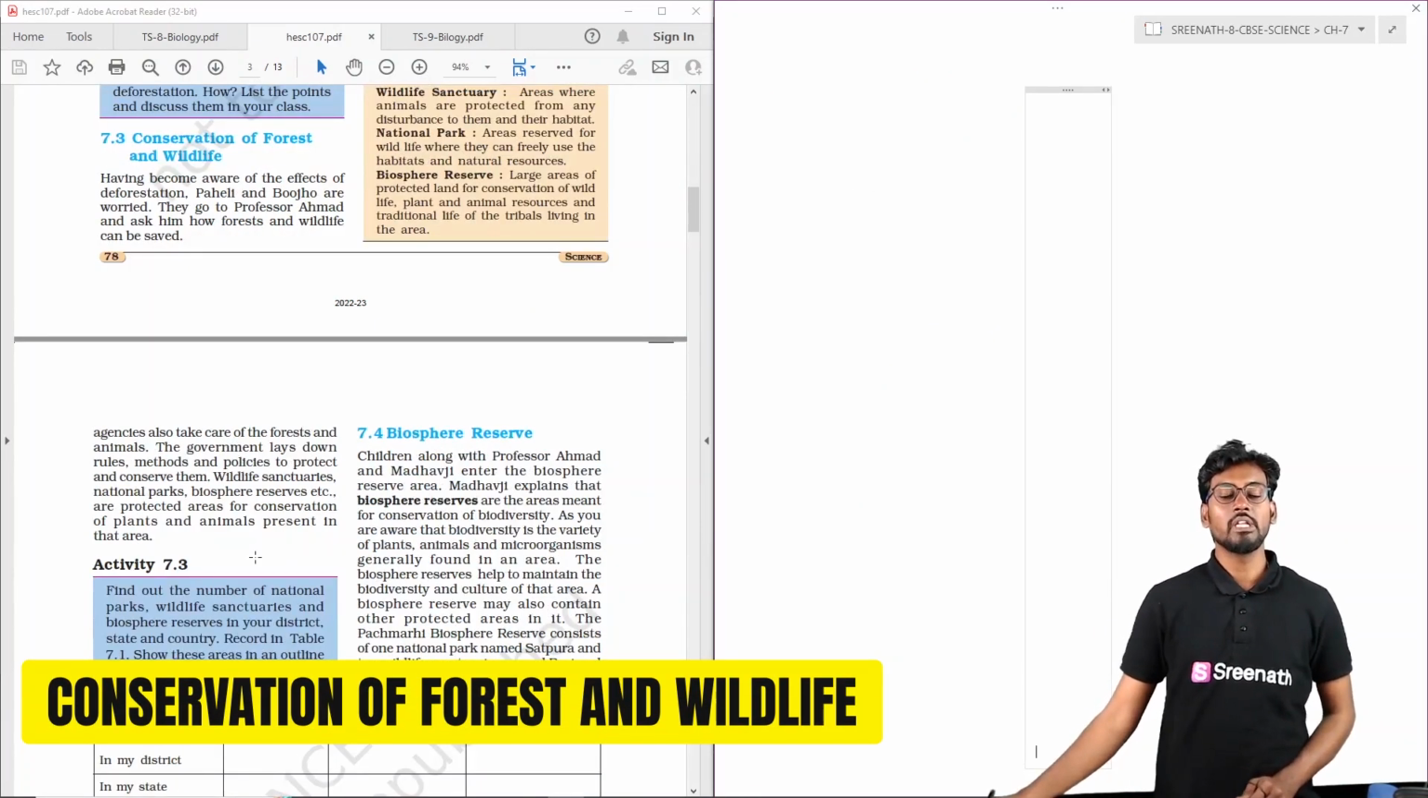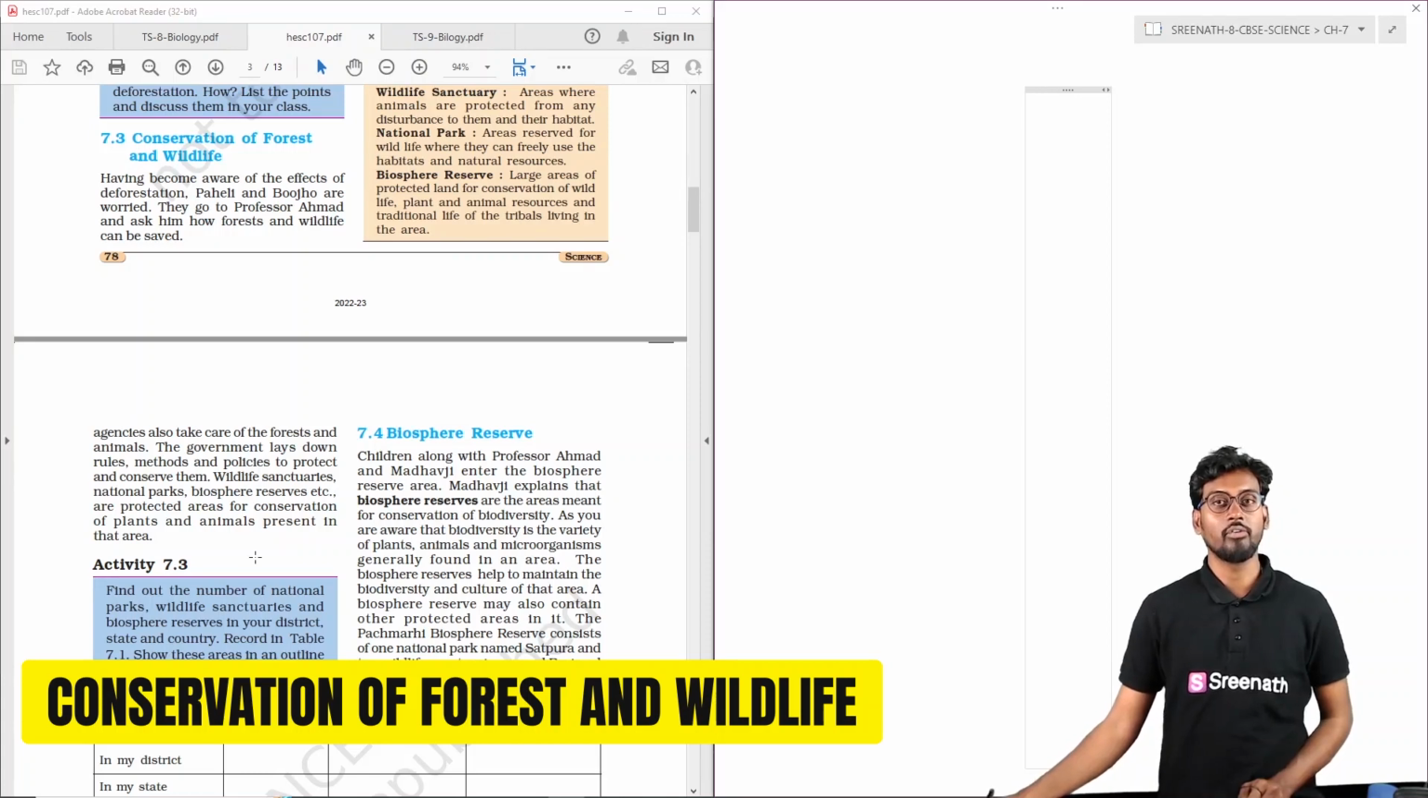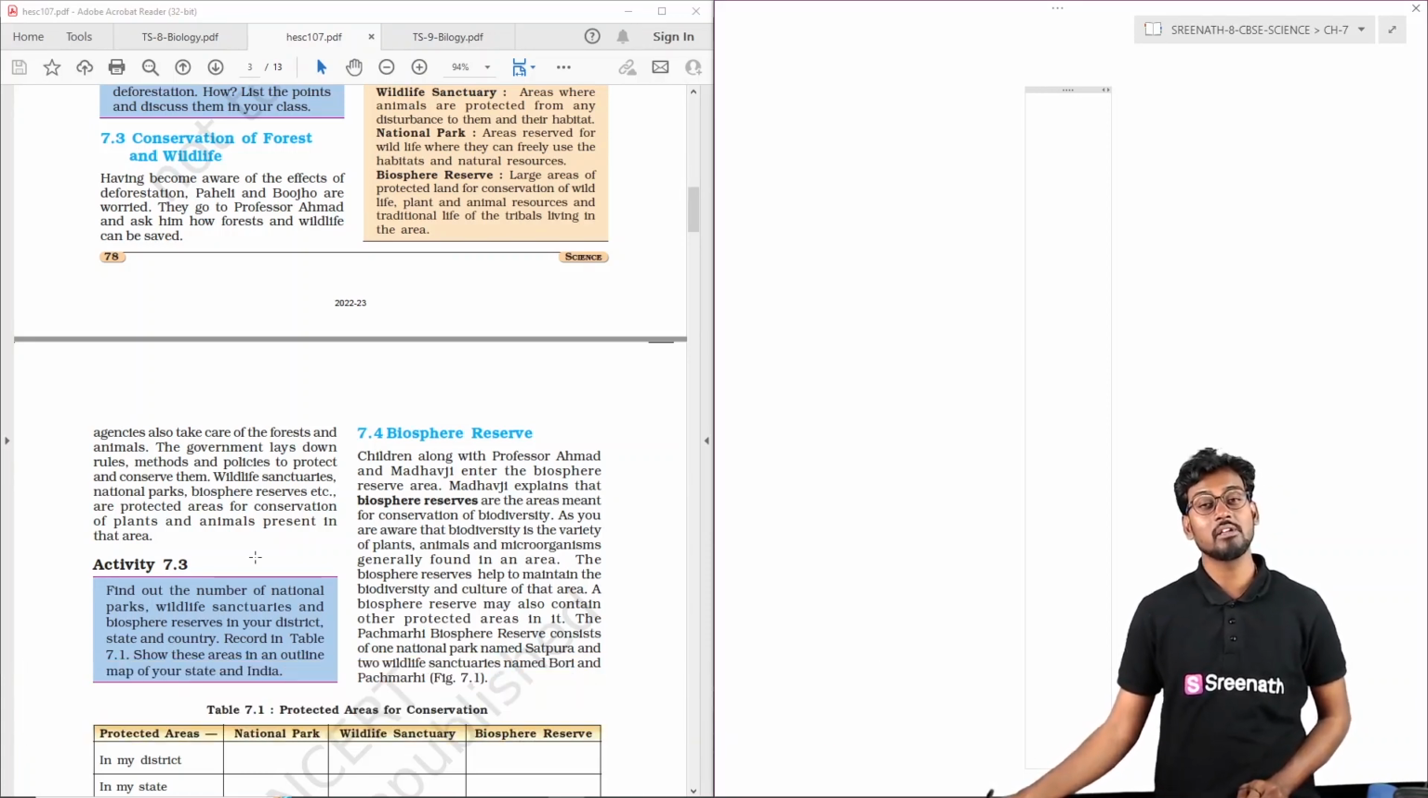So coming to the next topic, that is the conservation of the forest and the wildlife. Here we can see there are many measures which were taken by the government of India or regional governments, who are making an effort for the conservation of the forest, that is the plant species and also the wildlife of that particular forest.